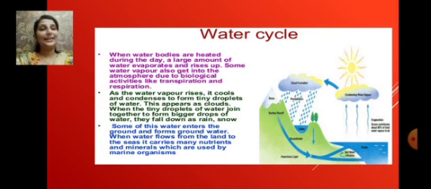Some of the water enters the ground and forms groundwater, whereas some water flows from the land to the sea. When it is running off from the land to the sea, it carries many nutrients and minerals which are used by marine organisms. So this is about the water cycle, in which there is evaporation and condensation taking place.